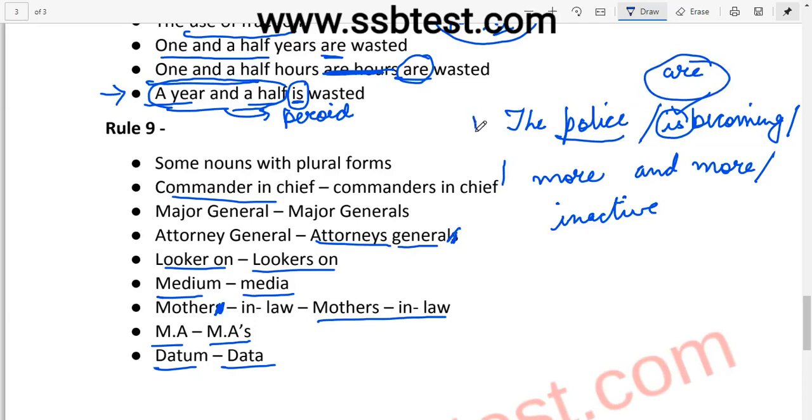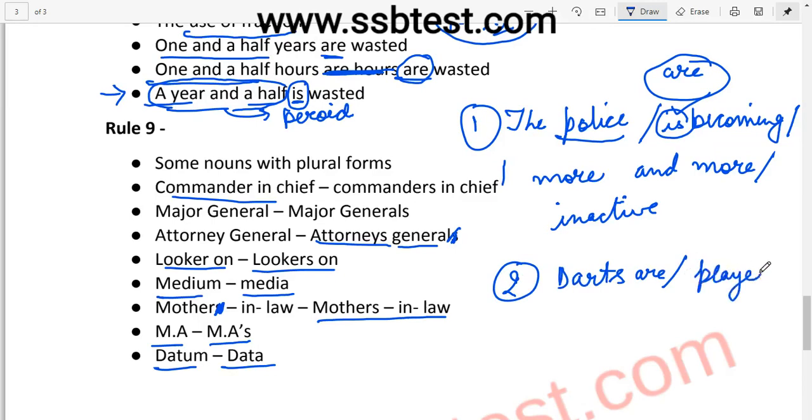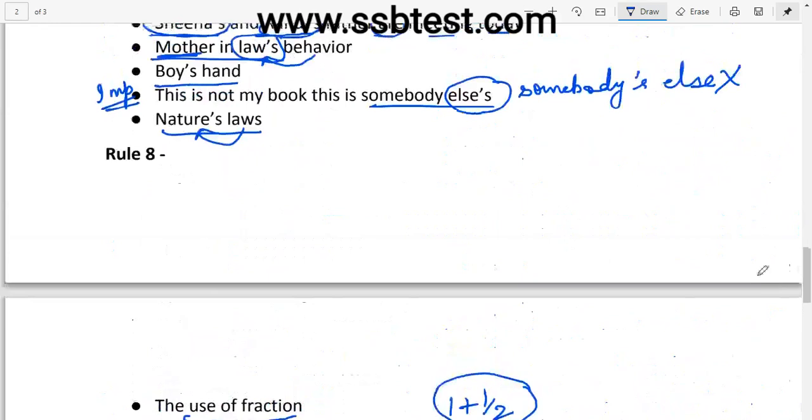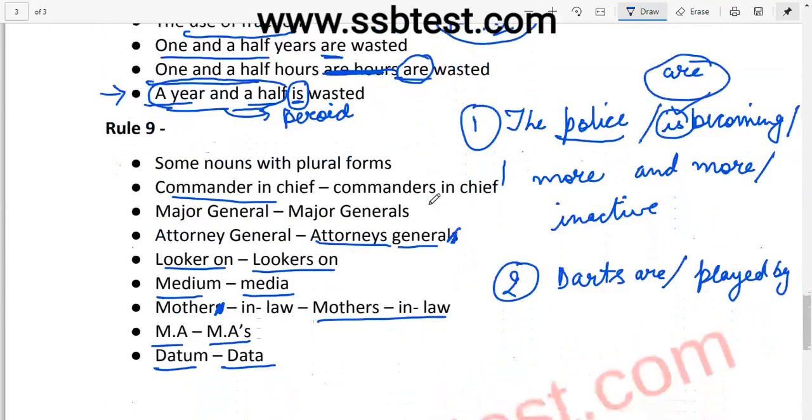Now let us see another example again. "Darts are played by men as well as women."